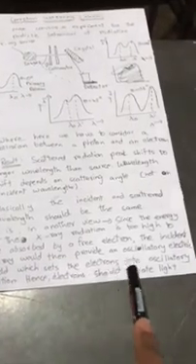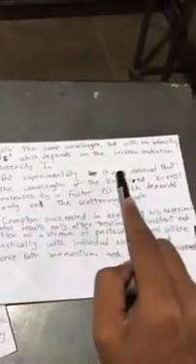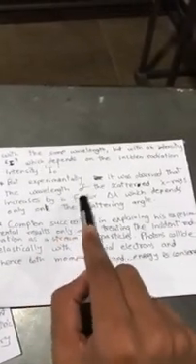Hence, electrons should radiate light with the same wavelength but with an intensity I, which depends on the incident radiation intensity I naught. But experimentally, it was observed that the wavelength increases by a factor delta lambda, which depends only on the scattering angle.